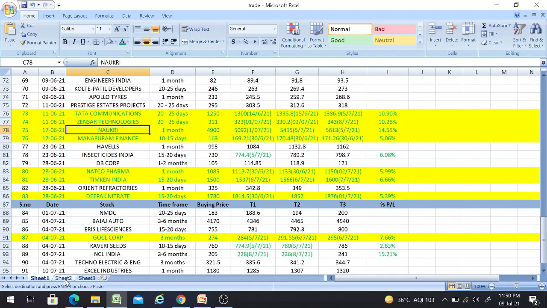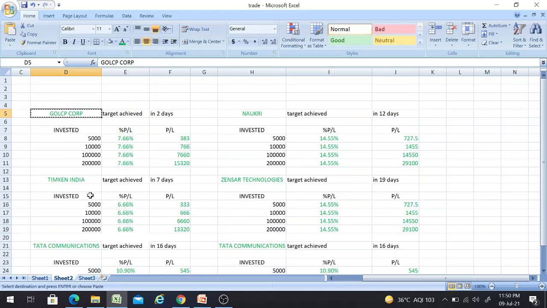Okay, that means Timken. I gave the buy call for this stock on 28th of last month with a time frame of 15 to 20 days, a buying price of 1500, and the third target was 1600, friends. And we achieved this third target on 7th of this month with a percentage return of 6.66%. So the person who invests this much amount will be getting this much profit, friends. And we achieved this target within 7 days itself, friends.